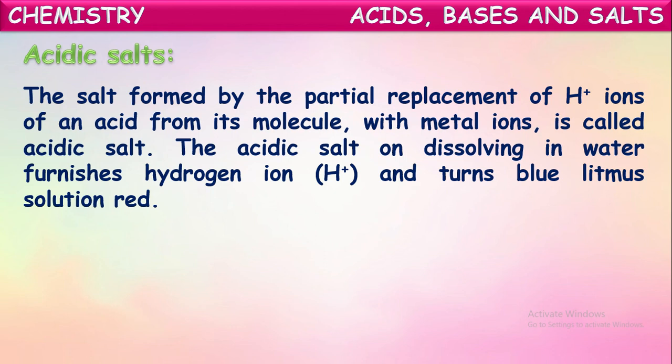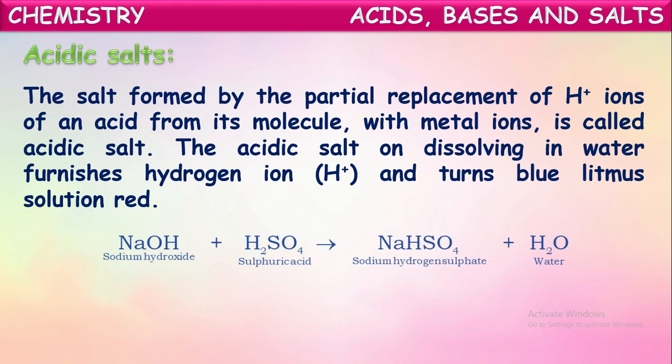We know generally acids liberate H plus ions on dissolving in water and they turn blue litmus to red. In the same way, these salts also still have certain hydrogen ions in them and can furnish them on dissolving in water. Not only that, these salts can also turn blue litmus red. That is why these salts are called acidic salts.